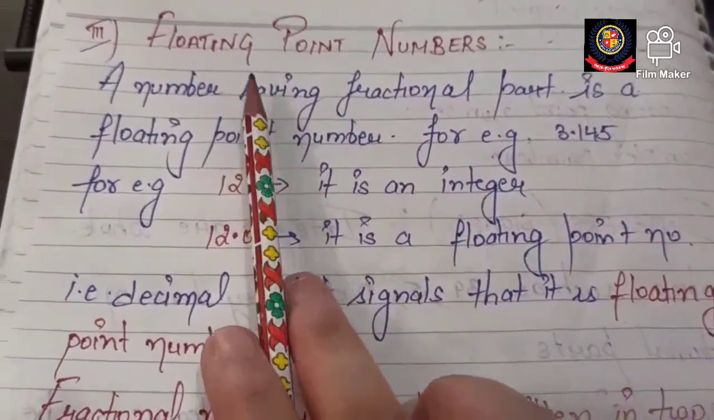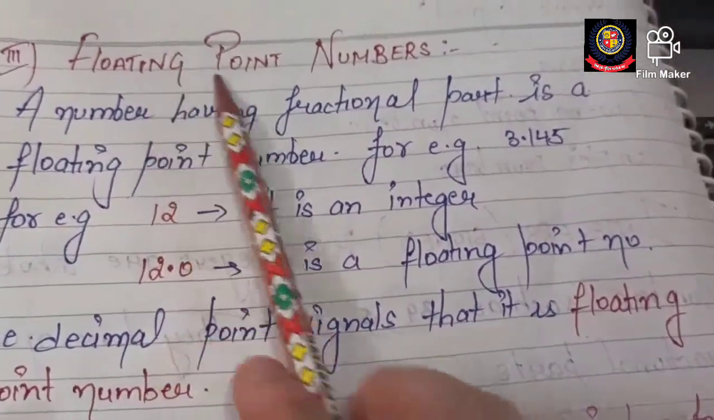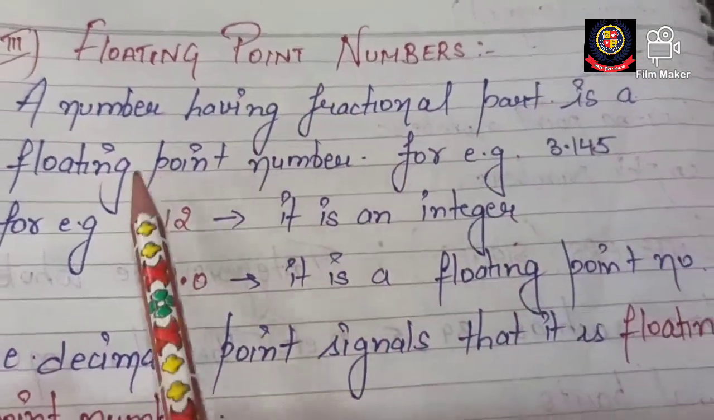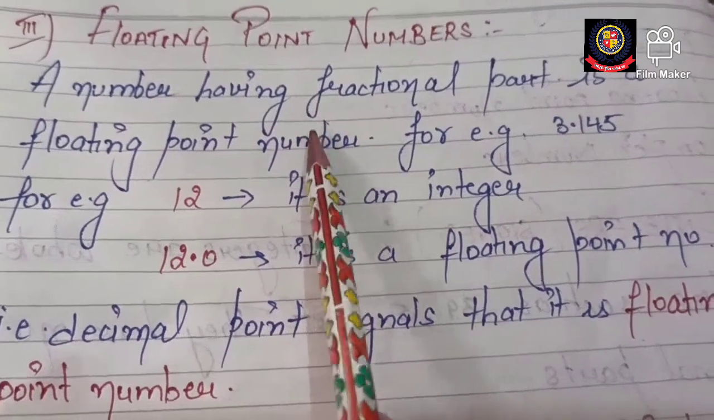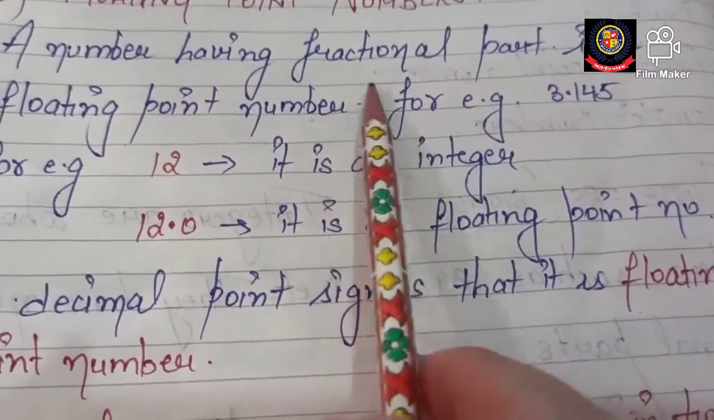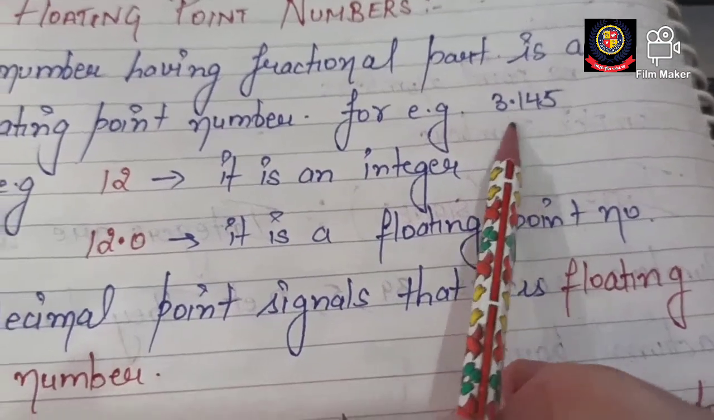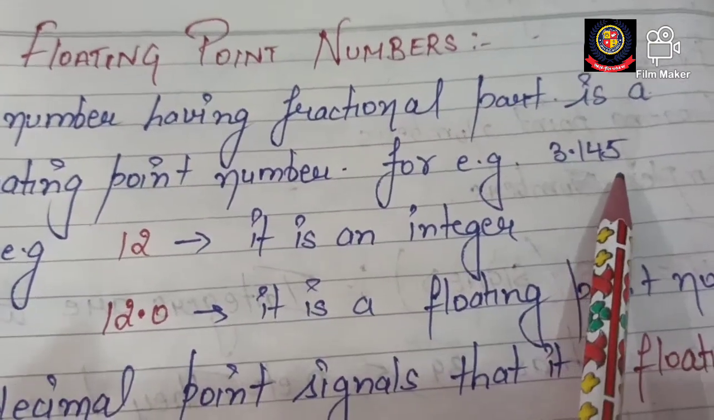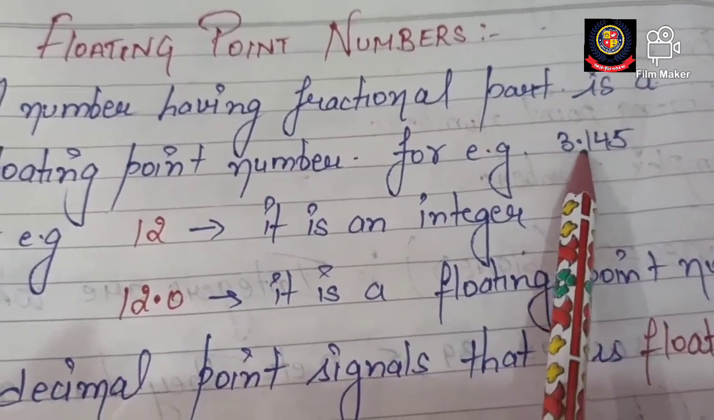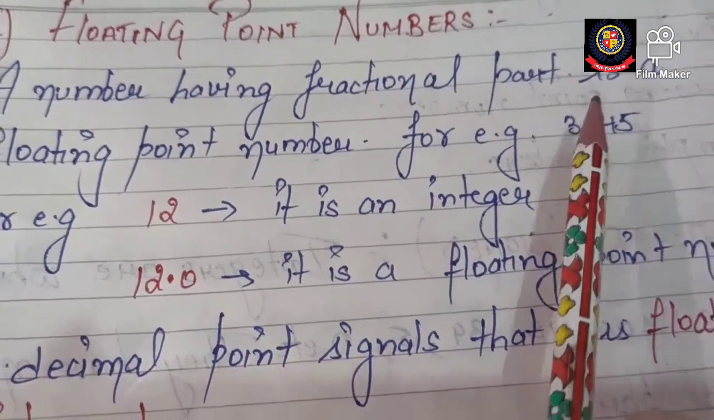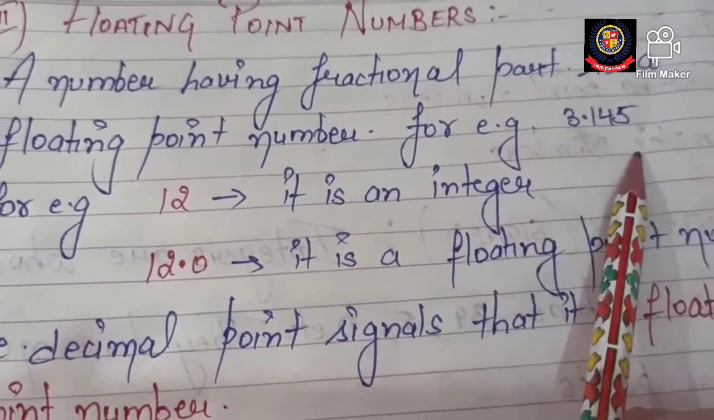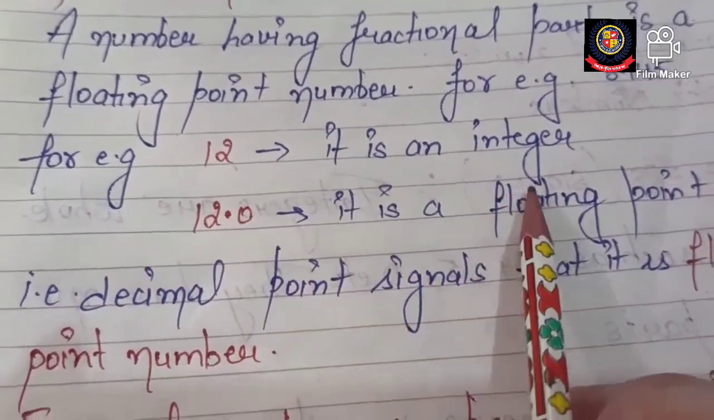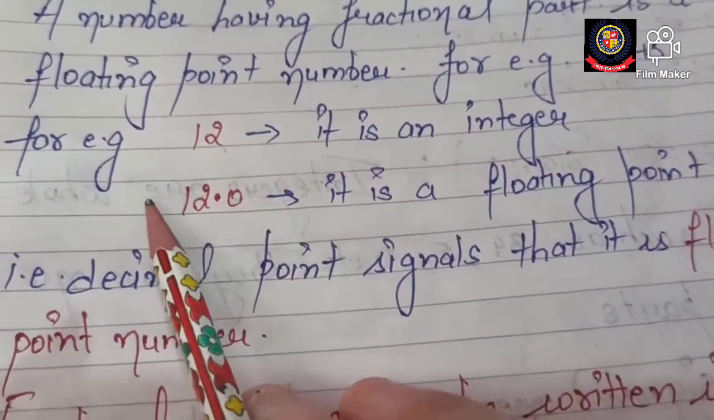Yes, so now we're going to discuss our next number data type, that is floating point numbers. A number having a fractional part is a floating point number. It means a number in the form of p by q, and when you process it, you get a number in decimal form. That is the floating point number. For example, I have written here 3.145. As you can see, the decimal is there, so this decimal represents that this is a floating type of number. For example, if I write 12, then by default it is a positive integer. But if I am writing 12.0, then it is not an integer.